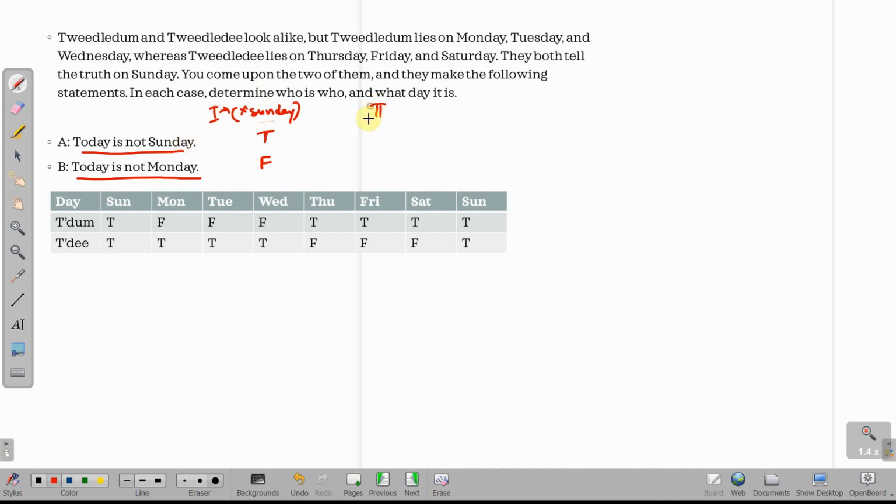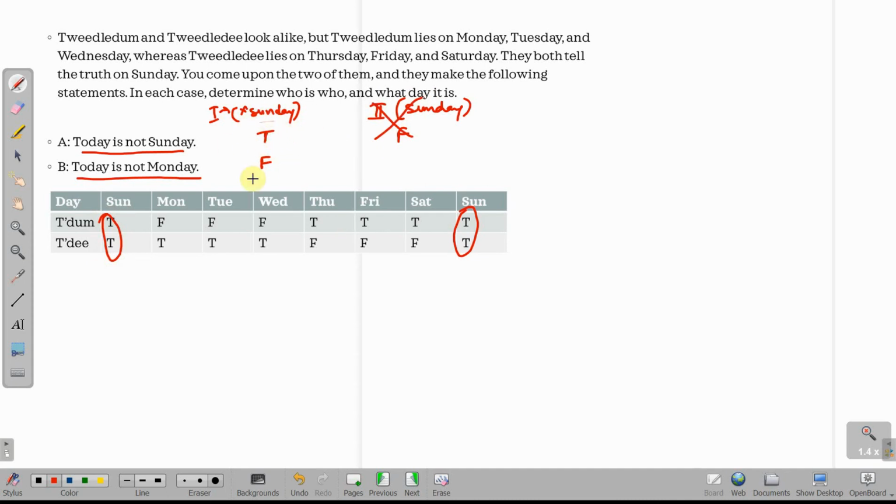The other case that you'll have to assume would be, let us say today is a Sunday. If today is a Sunday, the first statement, today is not Sunday, becomes false. But hey, hold on. Is it possible to speak false on a Sunday? Not at all, because on Sunday both these people only speak the truth. So this case is definitely not possible, and the only possible case is that today is not a Sunday.